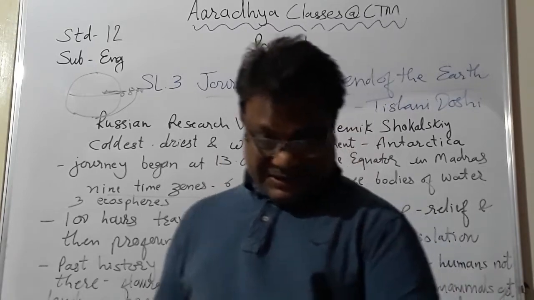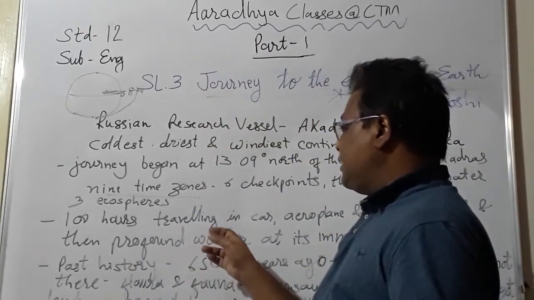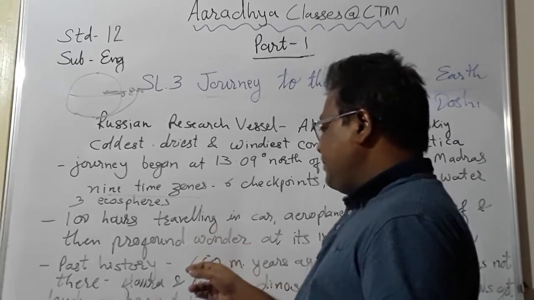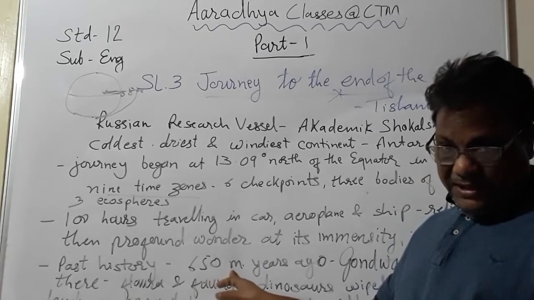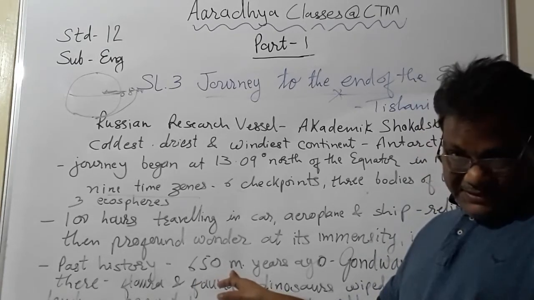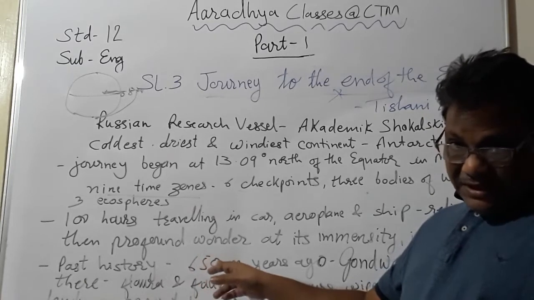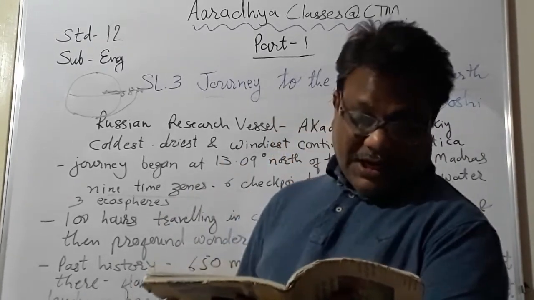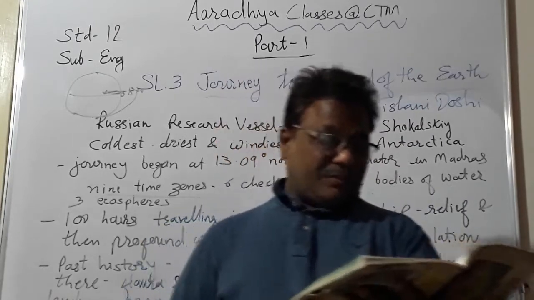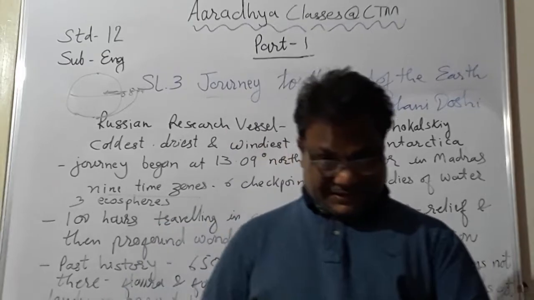650 million years ago. 650 million, students, again you see, it means how much? 650 million, 1 million means 10 lakhs. So 650 million means 6,500 lakhs years ago. A giant amalgamated southern supercontinent, Gondwana, did indeed exist.